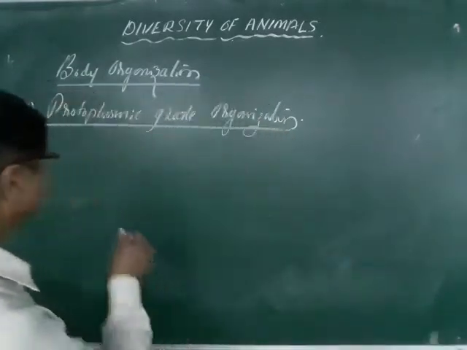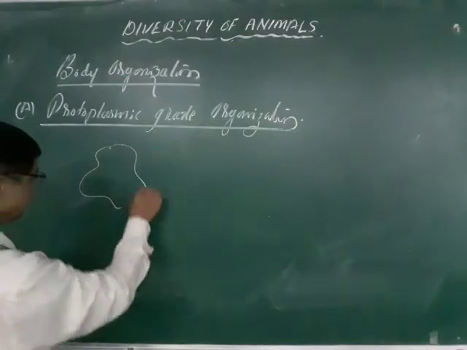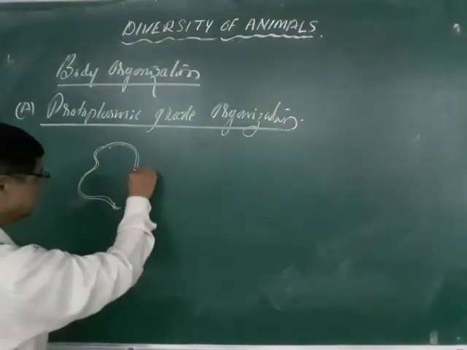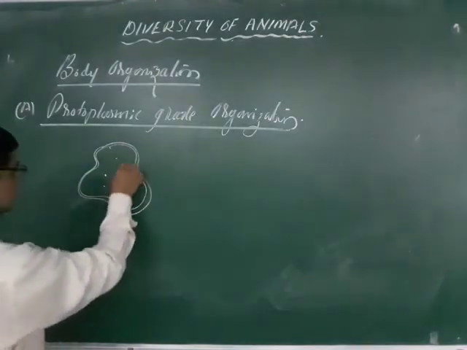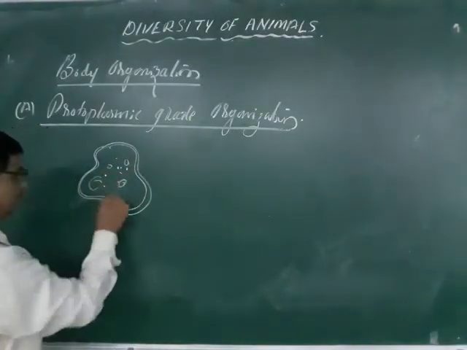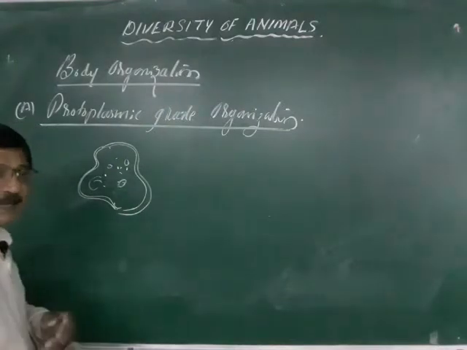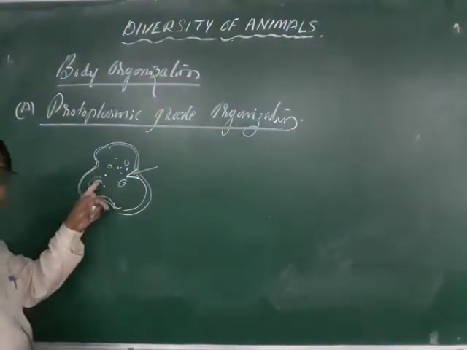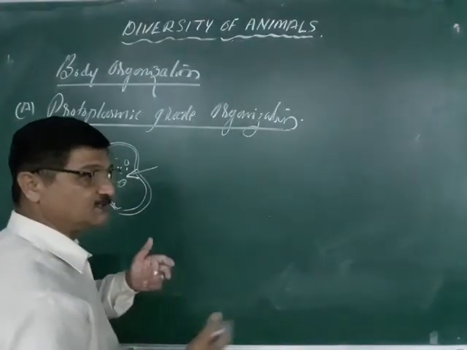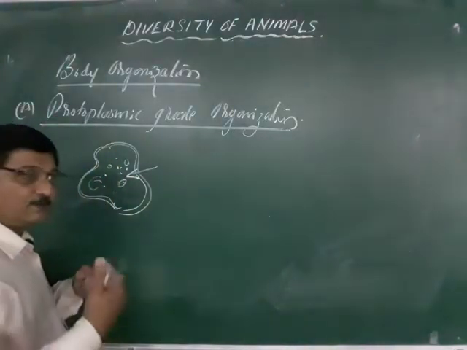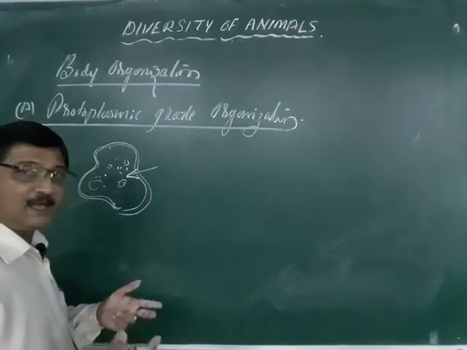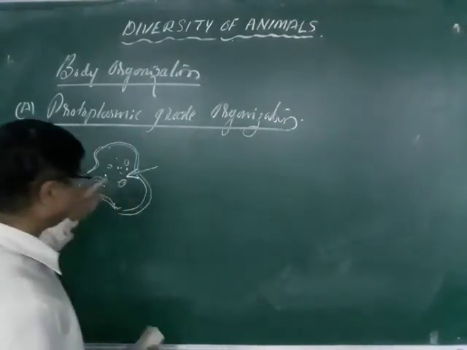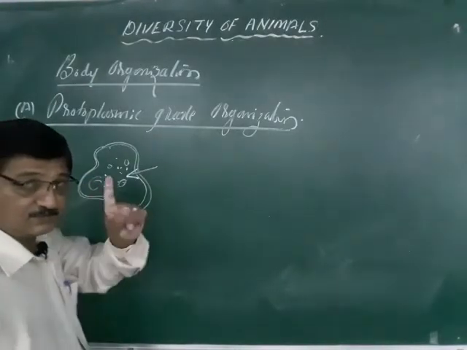You know very well, the cell has a cell membrane. Am I right? This is the cell membrane, and inside there is the protoplasm with some cell organelles. Almost all physiological activities are rendered within the protoplasm only. There are no different organs or tissues, like the human being has the liver, kidney, and heart to perform different functions. Here there is just one single cell, unicell.